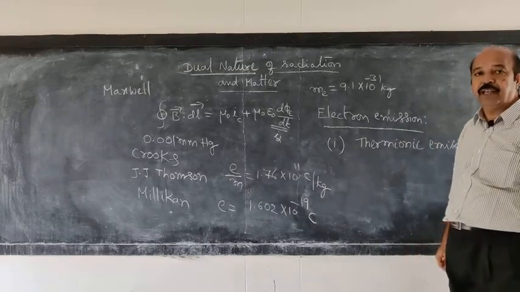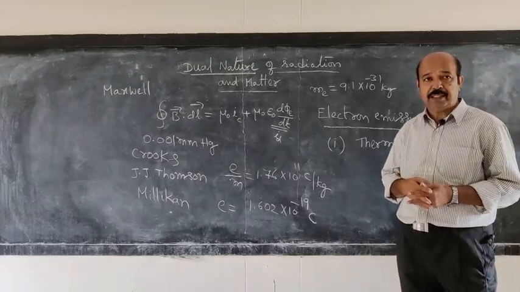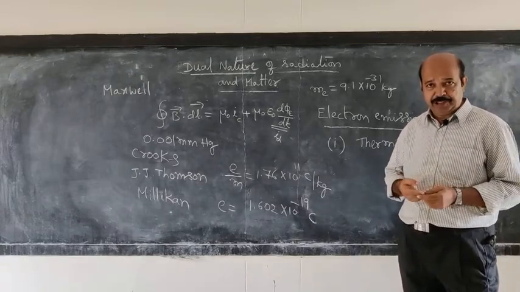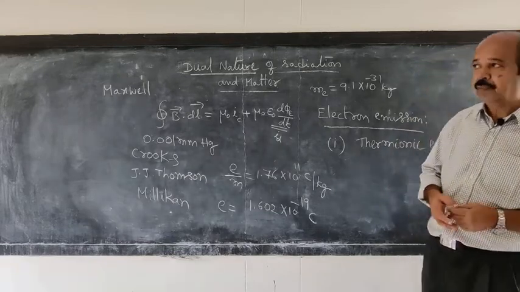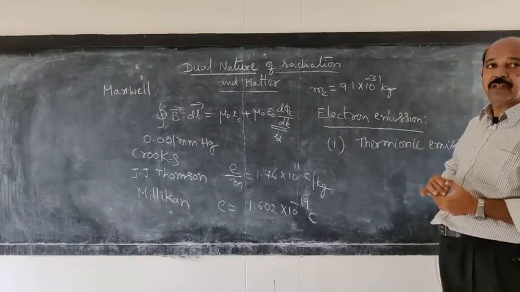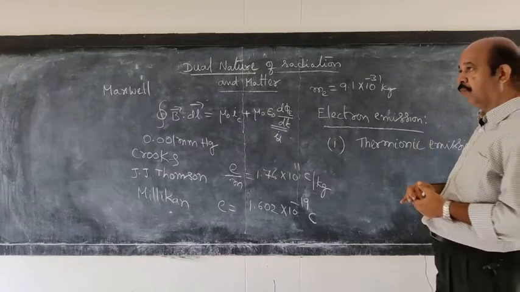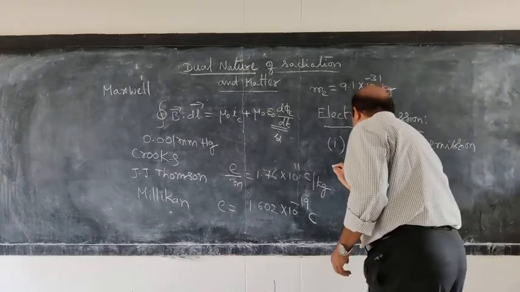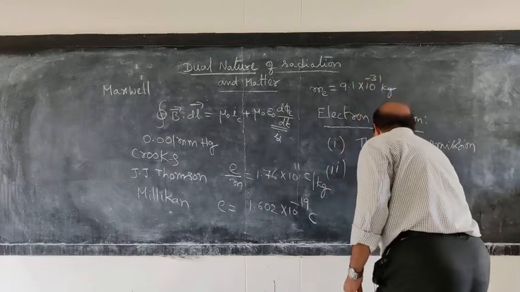In this thermionic emission, if you heat a metal to a high temperature, electrons are observed to come out of the metal. Such a process by which electrons are produced is known as thermionic emission. And another method is field emission.